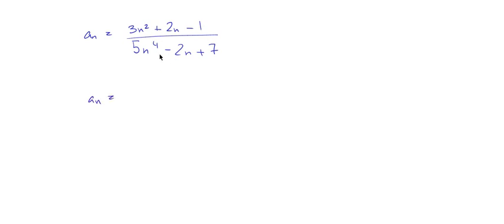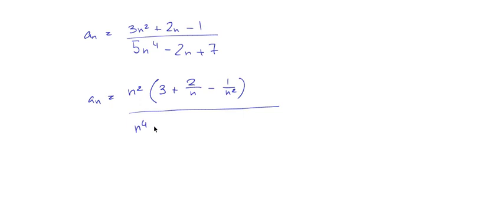We can take the common factor to the greatest power in this. So this is a polynomial in n, as you can see. We can take a common factor for the highest degree here, which is n squared, right? So this is n squared times 3 plus 2 divided by n minus 1 over n squared. And the same in the denominator, but with n to the 4th.